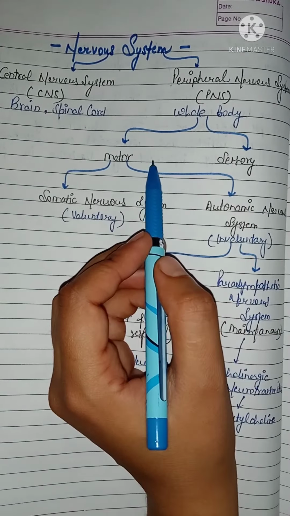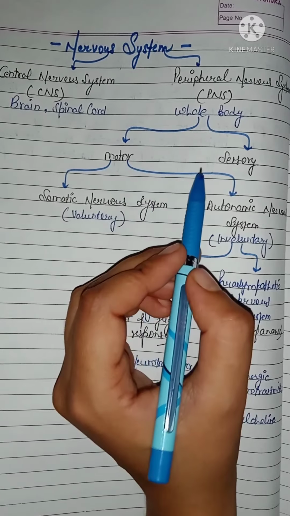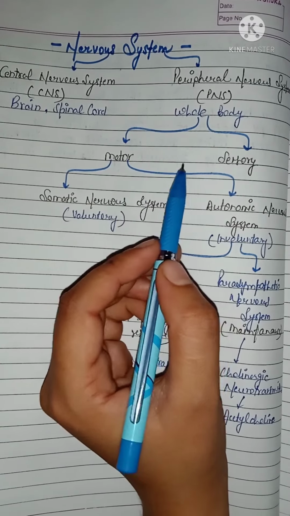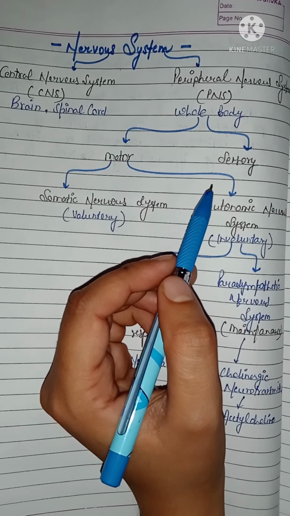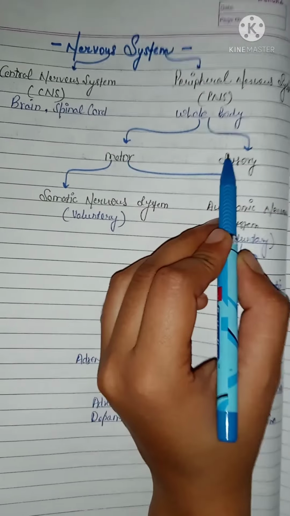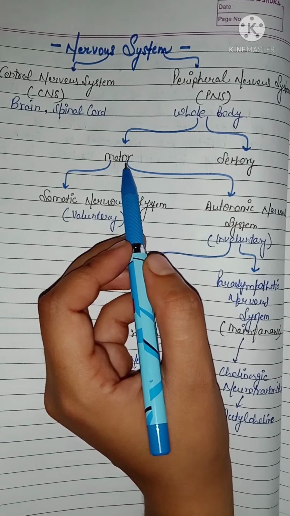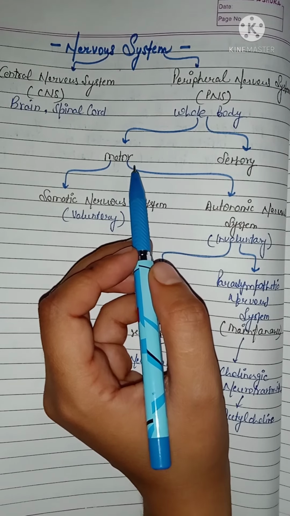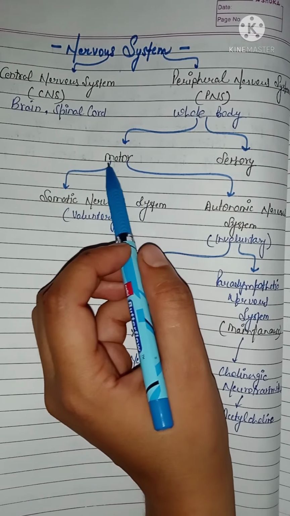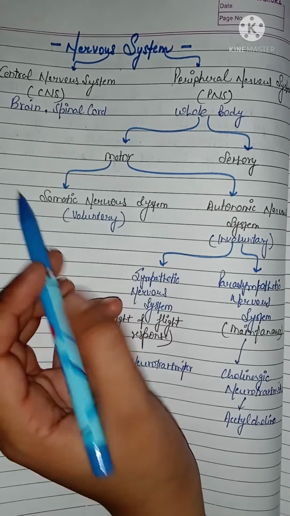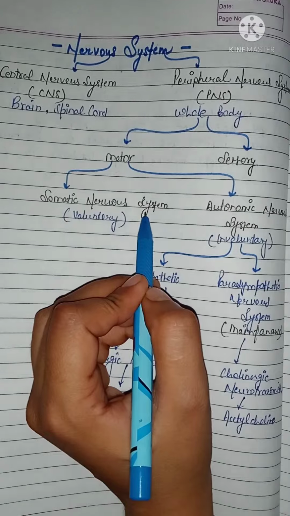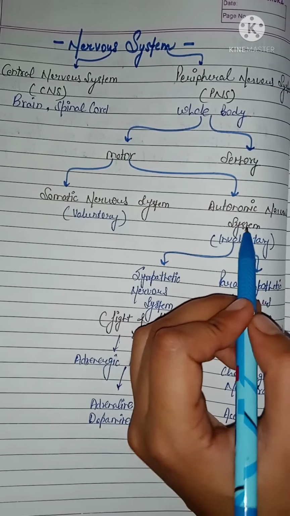So if we touch any heated object, then this information of heat is transmitted by the body to the brain, and this work is done by the sensory nerve. The response which is generated by the brain comes under the motor nerve. This motor nerve is further divided into two parts: the somatic nervous system and the autonomic nervous system.